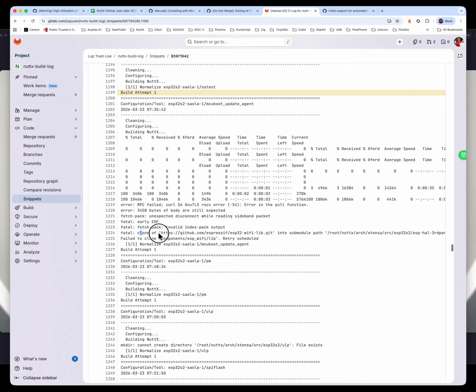Normally when we see a failed download, it will return an error status to the script, and therefore my script will do a reattempt. It will say build attempt 2 and re-download, same thing. But this one is a bit unique. I haven't seen one that says retry scheduled, and yet it returns successfully. So I hope there's no error here. I hope there's no bug in my script. But this is something interesting that we'll continue to observe.